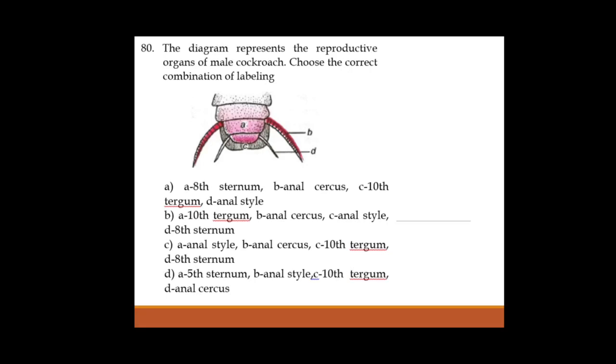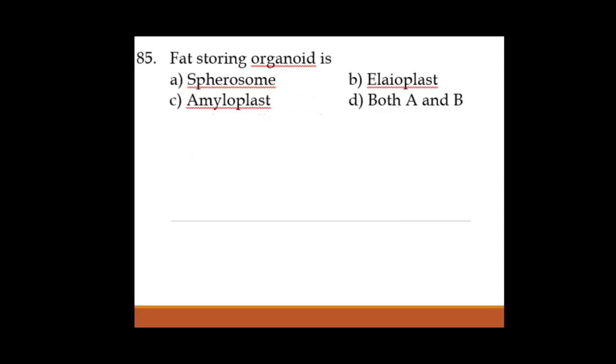As we know, anal styles are present in male cockroaches while they are absent in female cockroaches. Based on the presence or absence of the anal styles, we can easily identify male as well as female cockroaches. So the option is A.